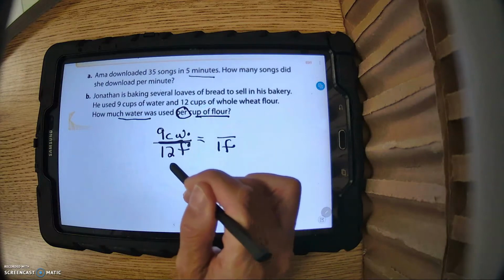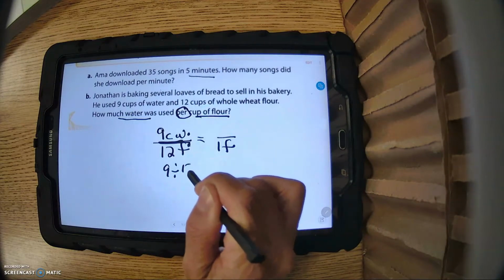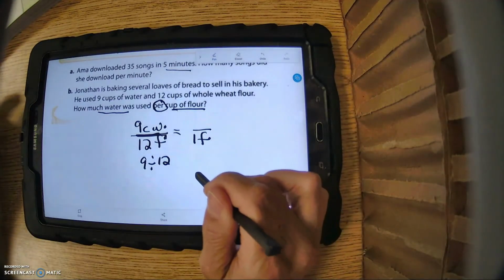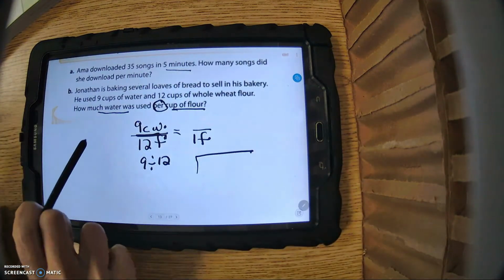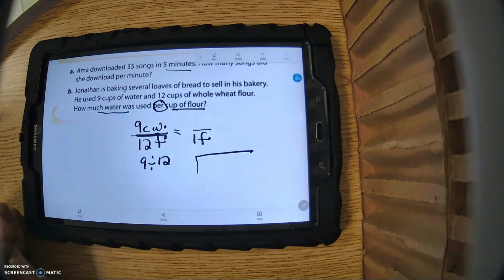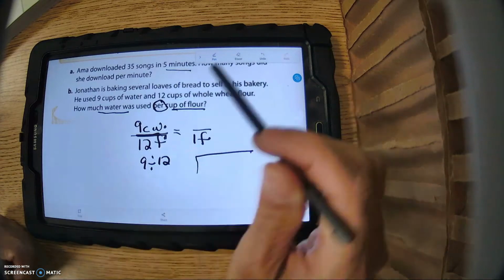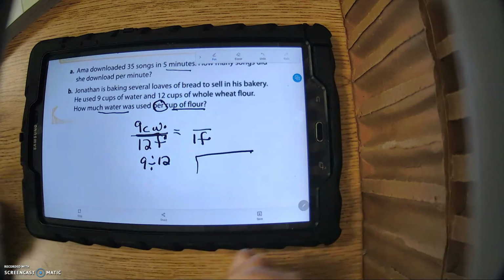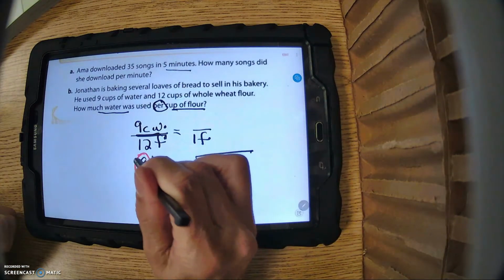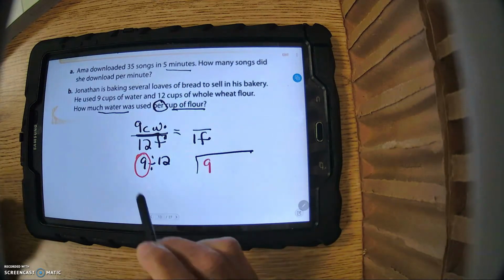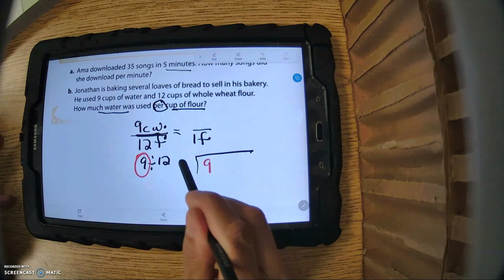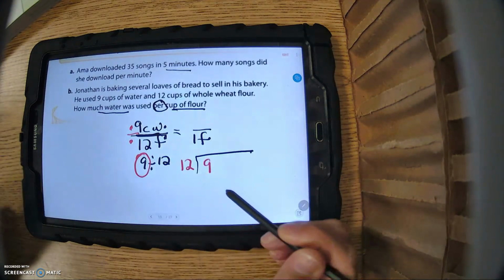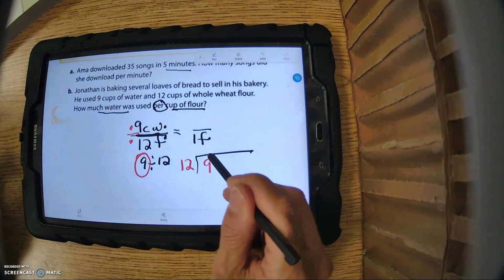So you divide. Now this is where it gets tricky. This is 9 divided by 12. Fractions are division problems. So this is where we're going to do some decimal division. This is how you change a fraction into a decimal. You divide. Fractions are division problems. Which number goes in the house? Let's see if you get it right. Did you tell me it was the 12? That's wrong. The first number always goes under the house, not the larger number. This is the dividend. This is the divisor. You have to get used to that.